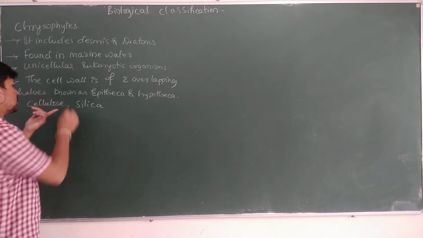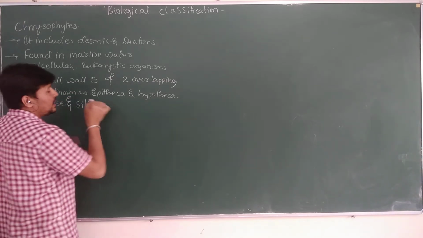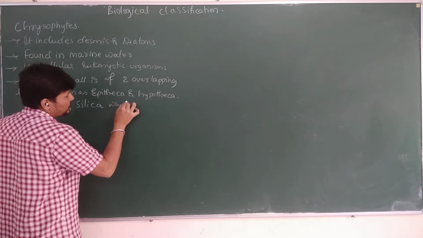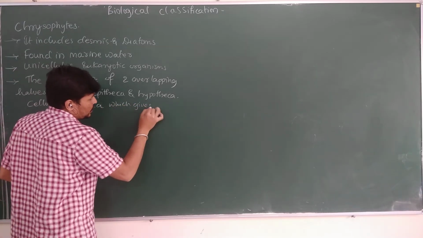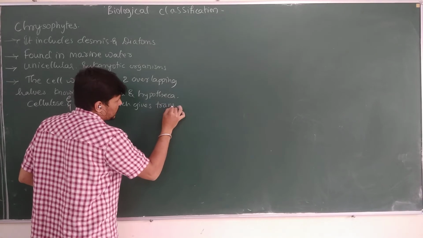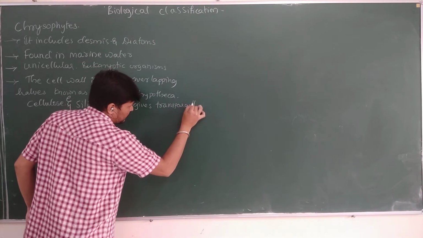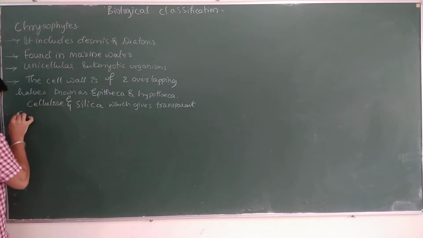Because of the presence of cellulose and silica, the cell wall gives a transparent appearance.